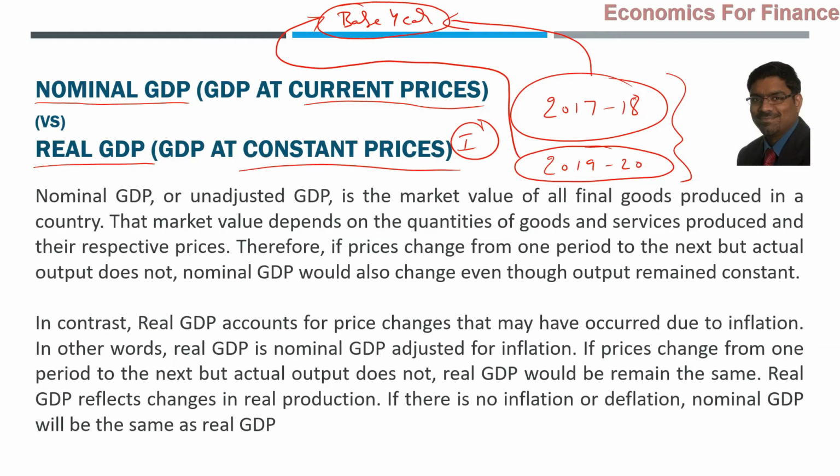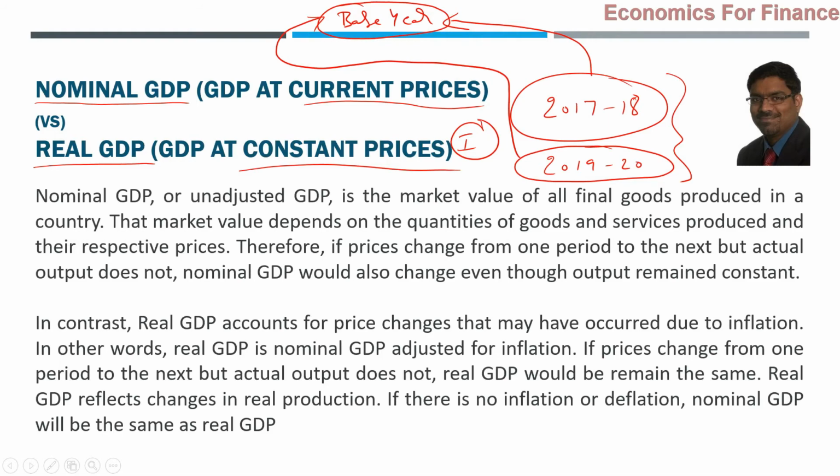So real GDP is only for comparison purposes. It is not what is directly expressed. We have to keep that in mind. Real GDP is only for expression; it is not computed directly. When we compute GDP, we compute nominal GDP only, that is, unadjusted GDP. It has to be adjusted for inflation so that we get real GDP, so that it can be compared among and across different years. That is the difference between nominal GDP and real GDP.